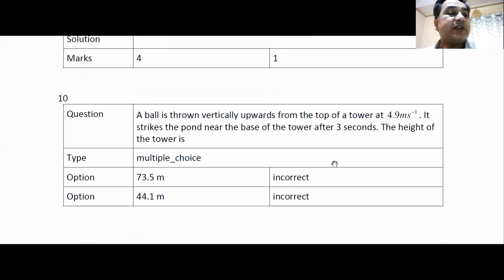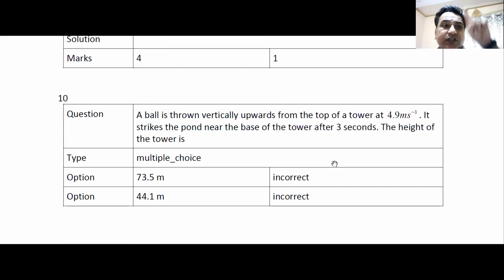A ball is thrown vertically upwards from the top of a tower with 4.9 meter per second. It strikes the pond. So it is thrown from the top of a tower. So initial velocity is plus 4.9. g has to be taken as 9.8. Total time of flight is given. What is the height of the tower? s is equal to ut plus half at square.